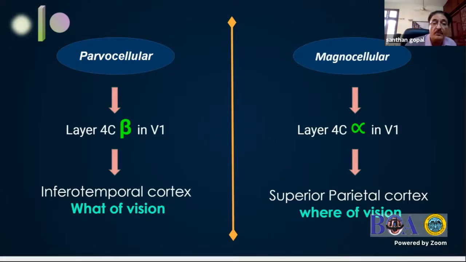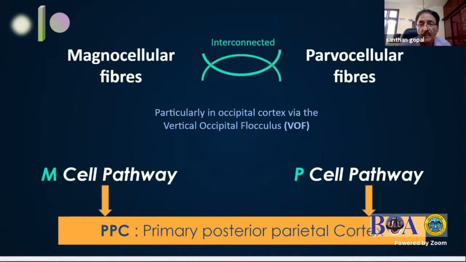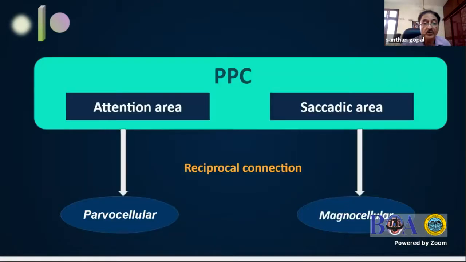Now, this division of labor is very essential in the central nervous system for uniformly sending the impulses and managing the impulses very correctly. So there is a lot of interconnection between the M and P cells. Ultimately, both M and P cells end up in the primary posterior parietal cortex, which is called the global sensory motor integration center. So you can see that the primary parietal cortex is the global integration center, which receives both the parvocellular and magnocellular discharge. In the parietal cortex, there are two centers, called the attention center and the saccadic generation center, and they are in connection with each other.